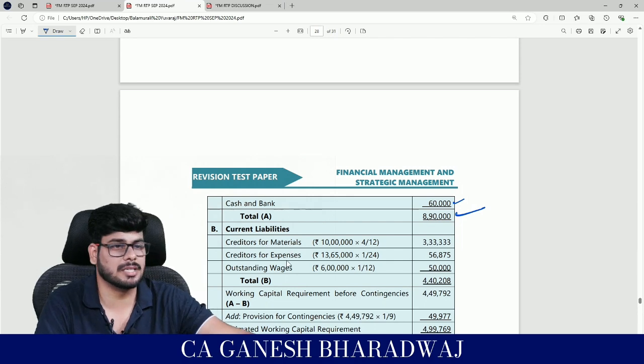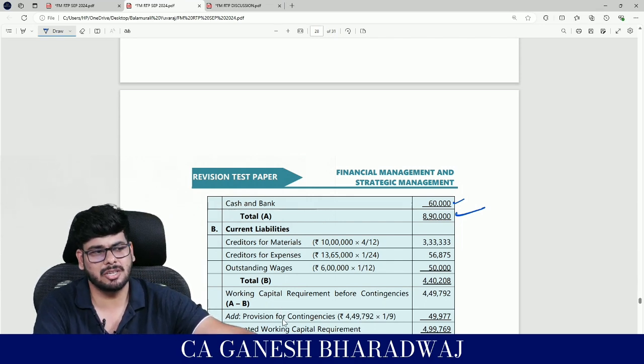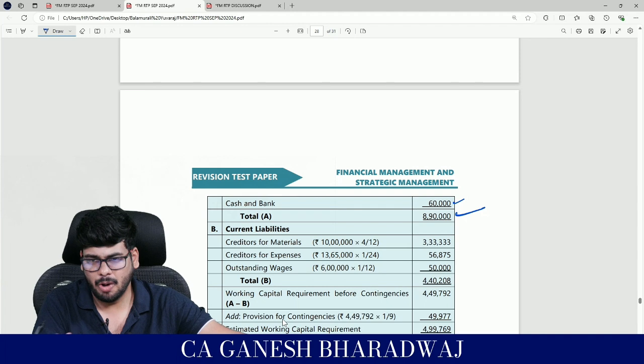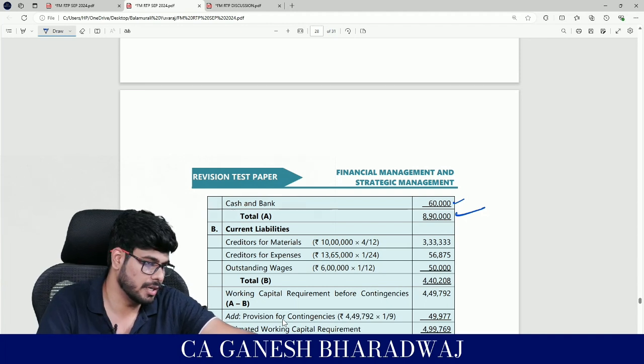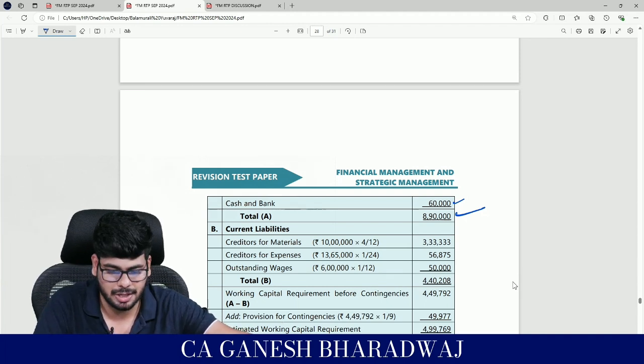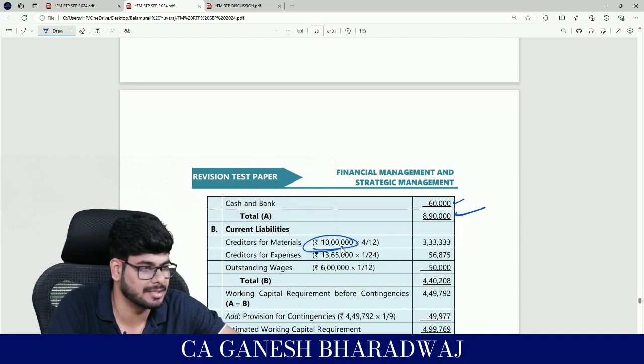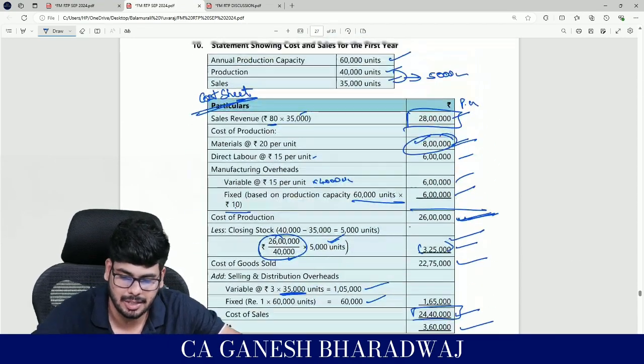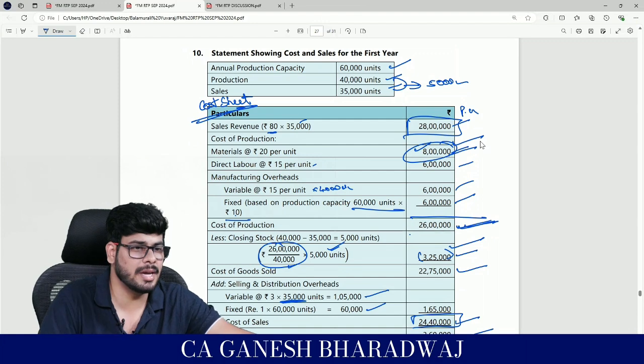First, creditors. Creditors are for what? Materials or for FG? Obviously, you buy only what? Raw material. Now, there's an interesting calculation here. It is 10 lakhs on which they are computing. It is not on 8 lakhs. Why?